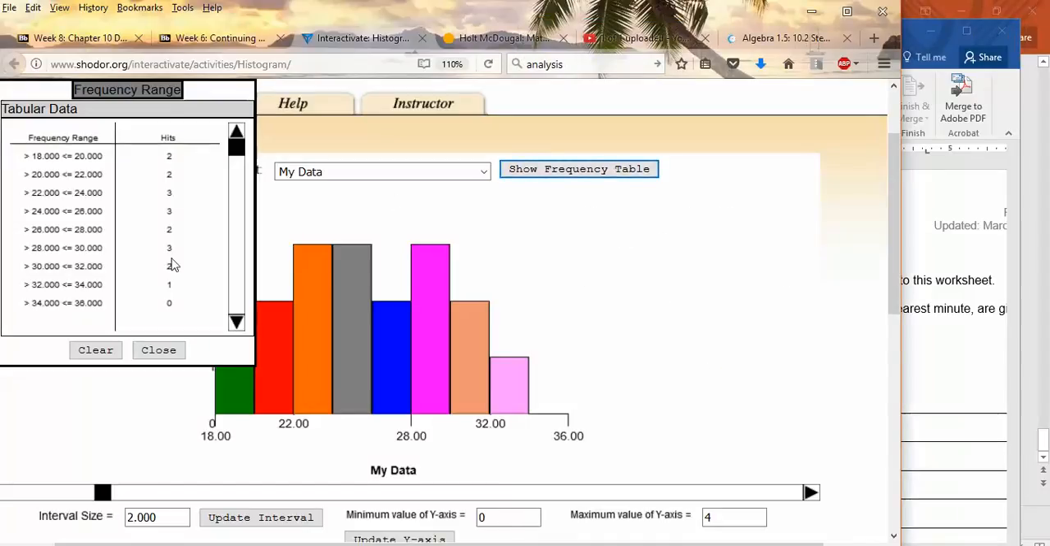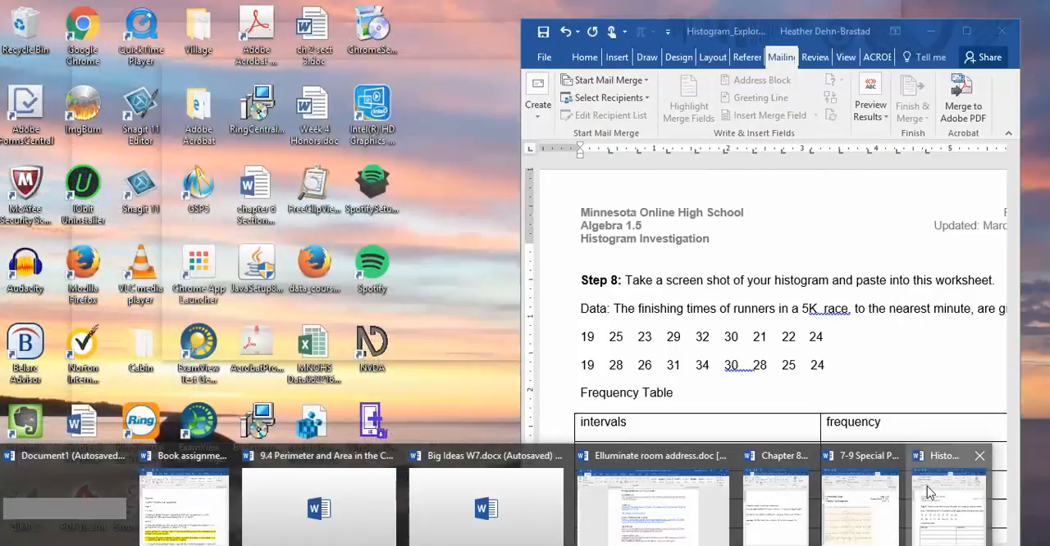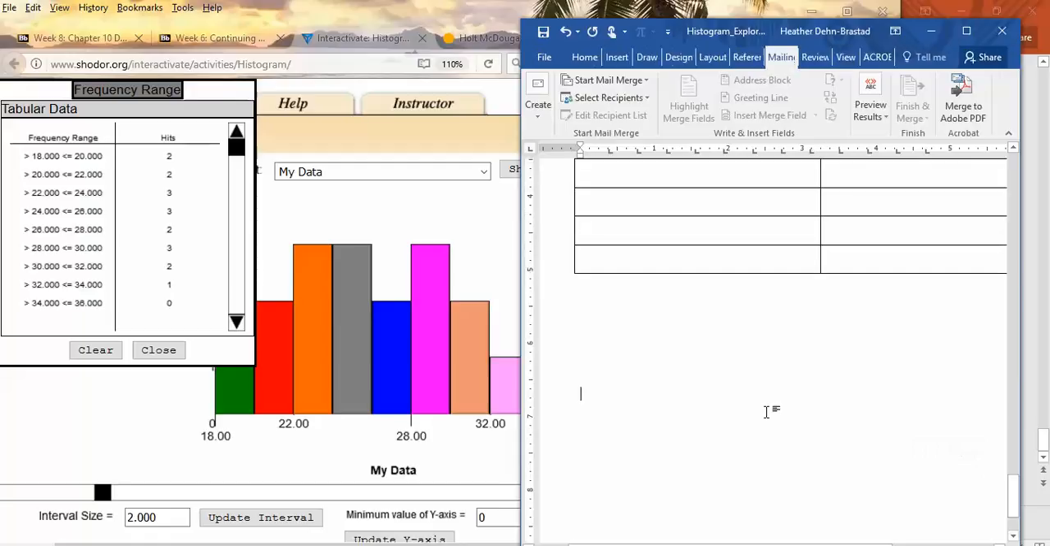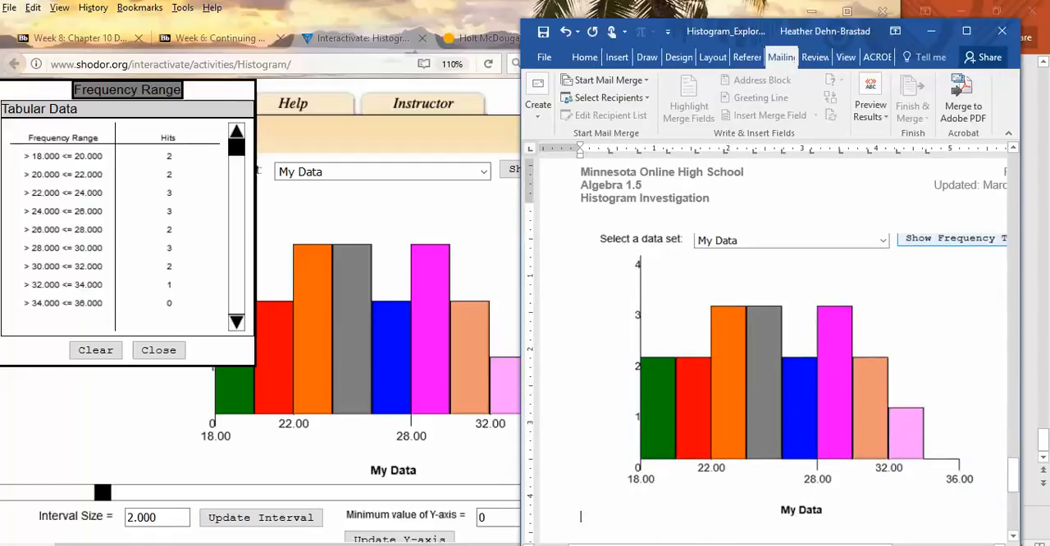When you're happy with the way your frequency table looks, then you'll fill in from the worksheet, you can fill that in too. So if you decided that this was the interval you wanted, then you can now match up the intervals on this column and the frequency, which they call hits, on that column. But you might have decided an interval size of a different size would be best. And then I'll paste my screenshot down here. And there you go. That's how you're going to complete this assignment.